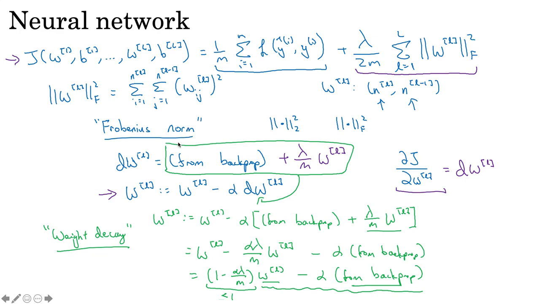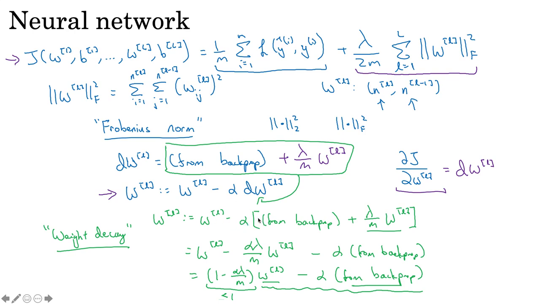And remember to add this in the back propagation step as well. So the derivative of WL from back propagation is a value, and we add also this regularization term, lambda divided by m WL. Okay, so if we open this, WL becomes WL minus alpha. So this is for the update rule. So we get this DWL. DWL is coming from here, and we update W.